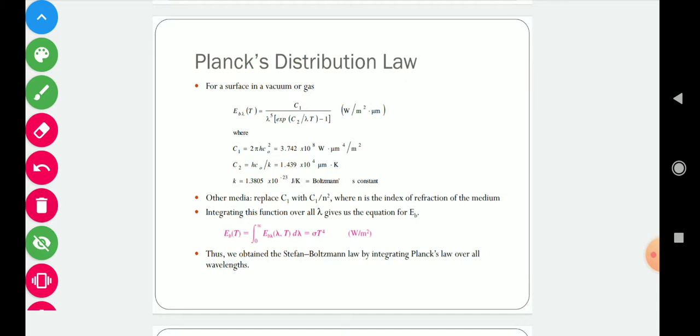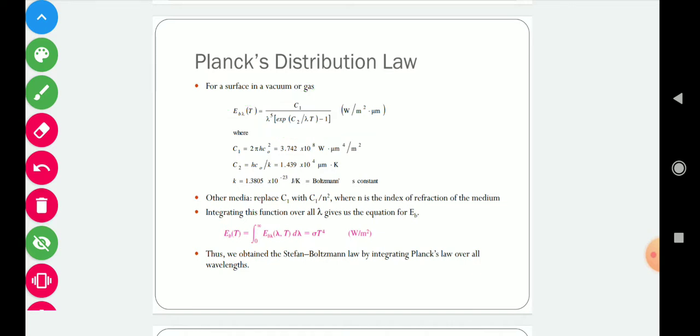Now this equation is valid if we have vacuum or gas, but if the medium is different, then we have to replace this C1 by C1 upon n square, where n is the index of refraction of the medium. I am repeating again: this equation is valid when the medium for radiation transfer is vacuum or gas. But if the medium is different than vacuum or gas, then we have to replace this C1 by C1 upon n square. Here n is the index of refraction of the medium.